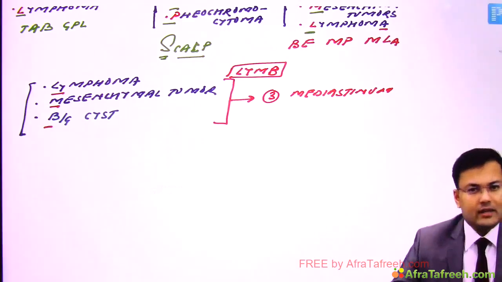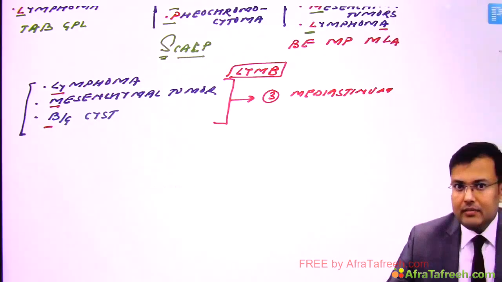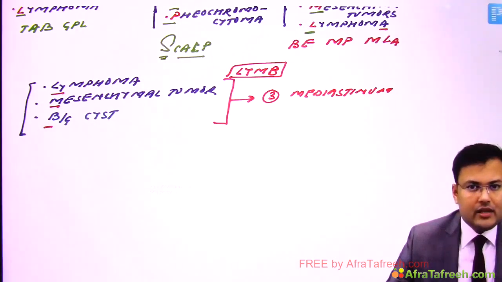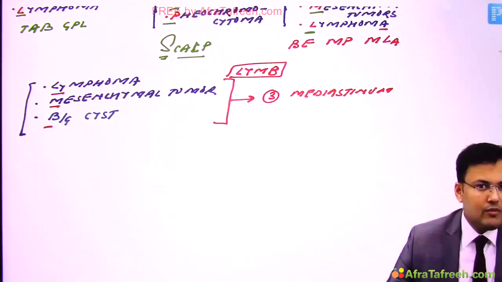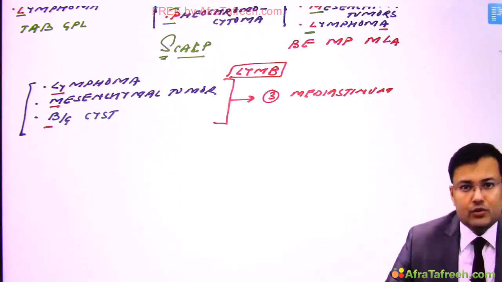Clear? After that, there was one controversial question. This was asked in AIIMS also and in many state entrance exams: overall, the most common mediastinal tumor is thymoma or neurogenic tumor? If you see Bailey, it's mentioned that it's thymoma, but if you see the relative percentage of tumors according to Schwartz, it is neurogenic tumor. See what's given in Schwartz.